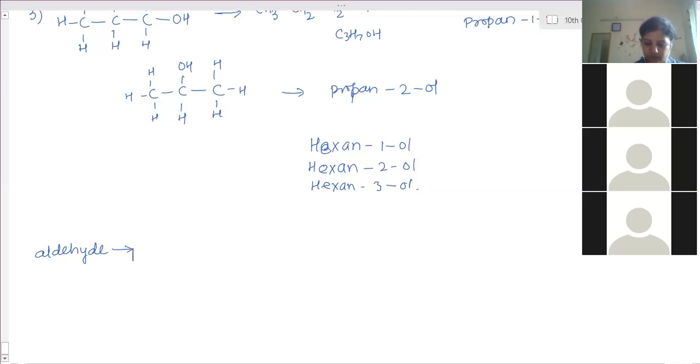So ethanol is used in many places. It is directly used for surgical instruments, which are sterilized before surgeries. For sterilization, ethanol is used because it has the property of killing germs. Again, ethanol is also used as a good fuel. In some places, they mix ethanol along with petrol. Why ethanol? Because ethanol has a high combustion rate, so it produces a large amount of heat energy when it burns and leaves very little residue.